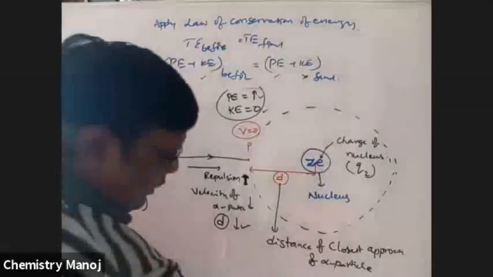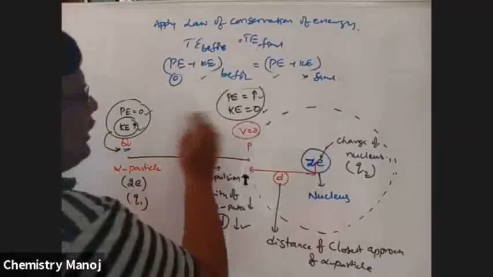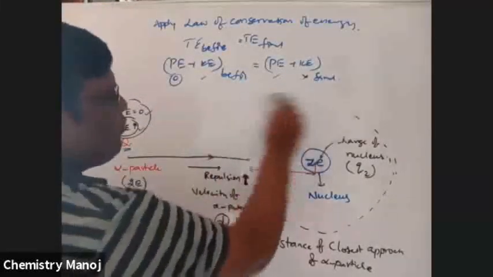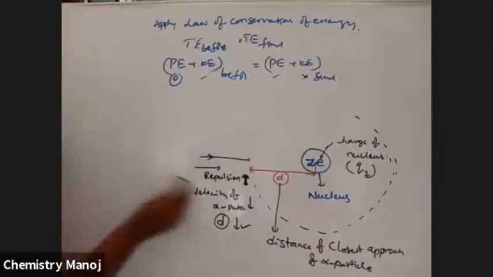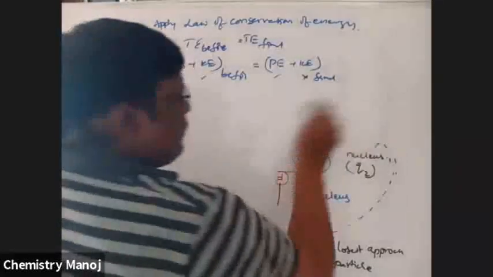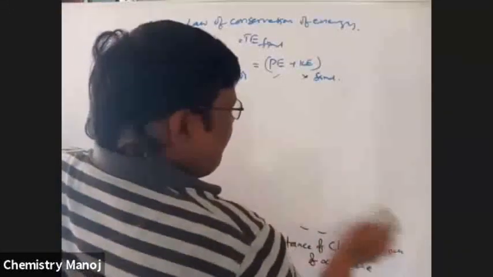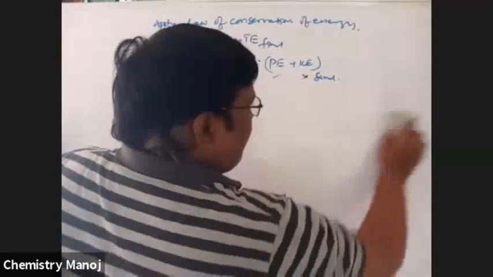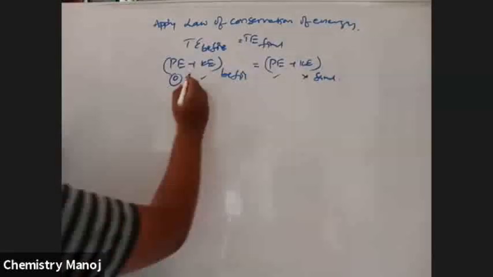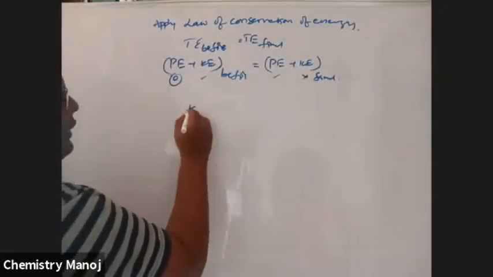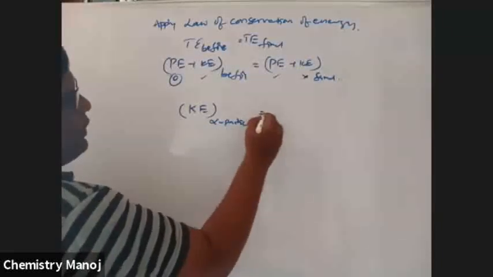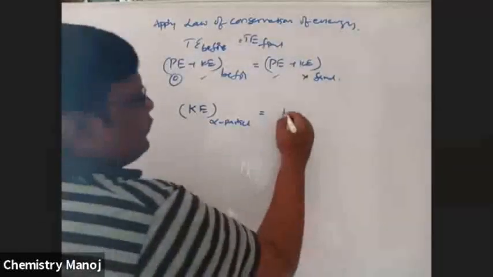Potential energy is calculated using the formula for the electrostatic force of attraction. So see here, the kinetic energy of the alpha particle is equal to the potential energy.